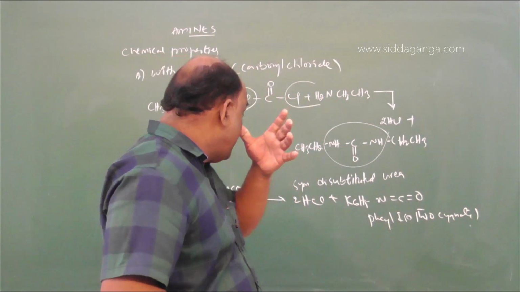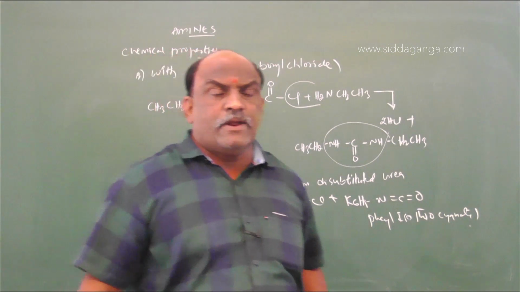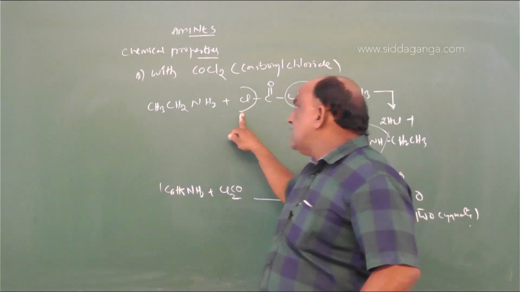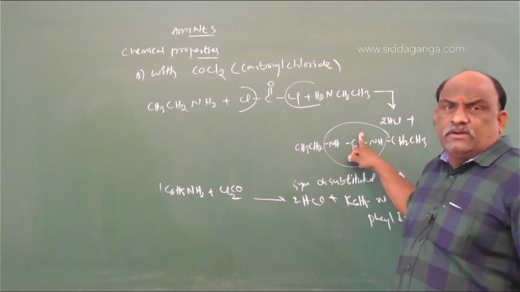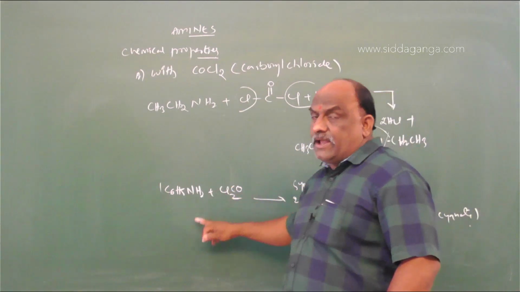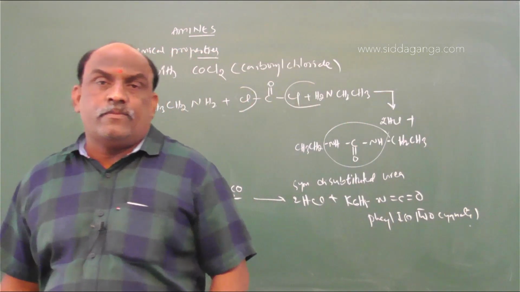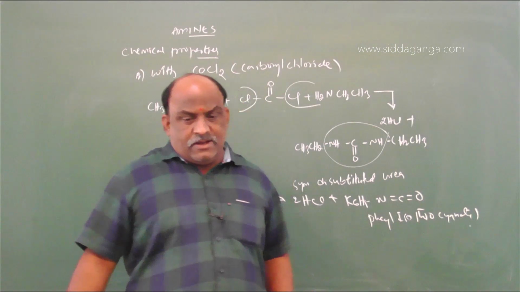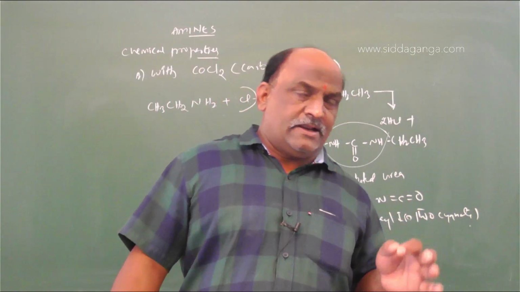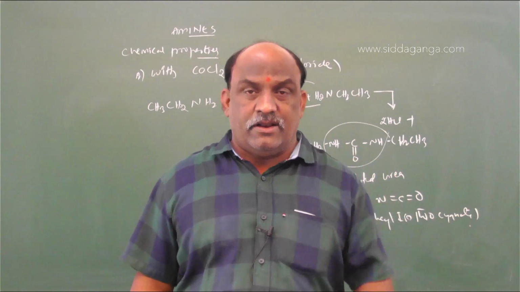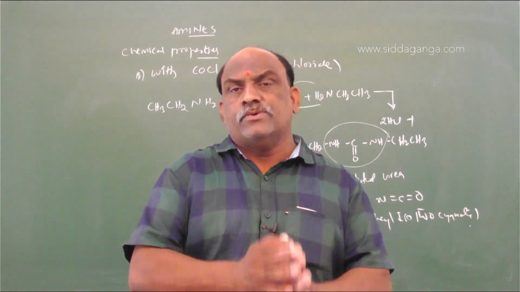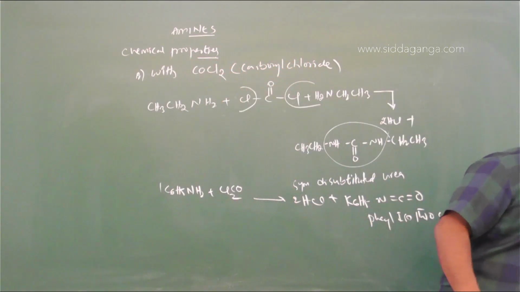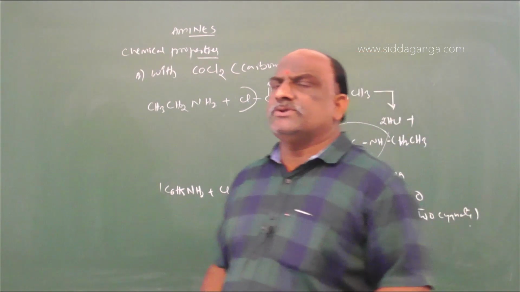This was the difference between aliphatic primary amines and aromatic primary amines with carbonyl chloride. Aliphatic primary amines react with carbonyl chloride to give substituted ureas. Aromatic primary amines react with carbonyl chloride or phosgene to give phenyl isothiocyanates. Isothiocyanates have a characteristic smell like mustard oil, and they are highly poisonous compounds. So these were the properties regarding amines, and these amines undergo oxidation.